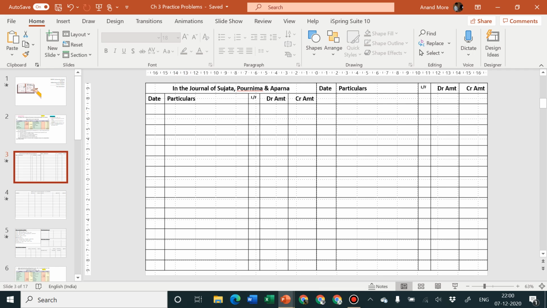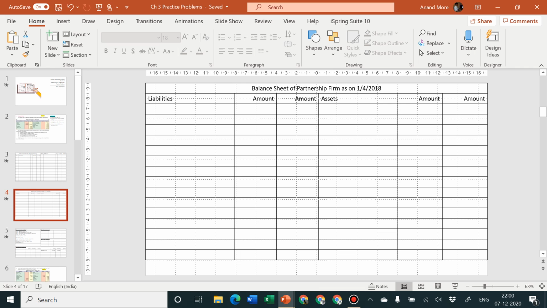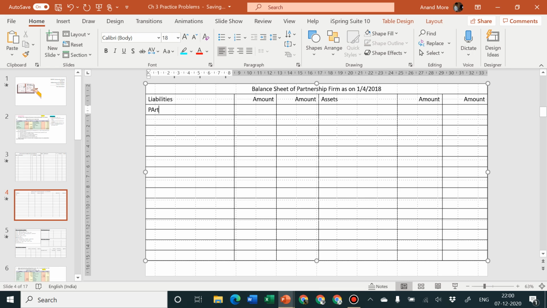You have prepared a journal for 2 pages. We are keeping it blank. We are directly going to the 3/4 page format which you have prepared. That is the format of the balance sheet. There I am writing partners' capital account, and then I am going to underline. I am going to write here Sujata, Purnima and Aparna. Their amounts are not yet known to us.